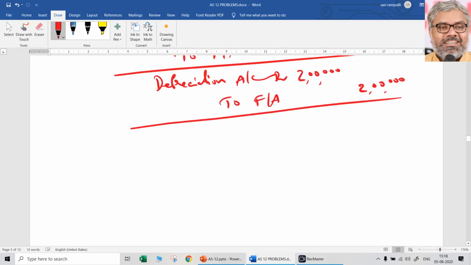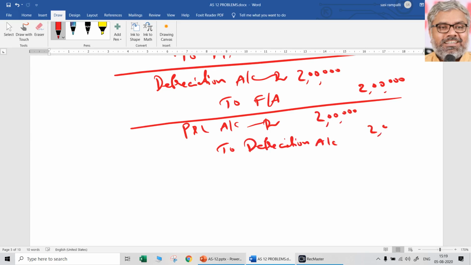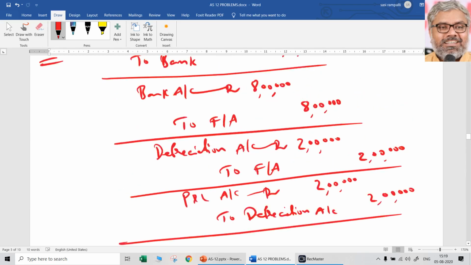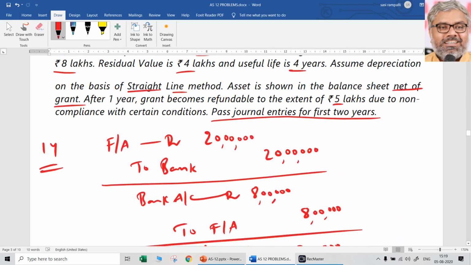Of course, it will not be enough. Then P&L account Dr, to depreciation. You have to charge the depreciation to the P&L account. That will be 2 lakhs. These are the series of entries for the first year. Done. Then what happened after first year?